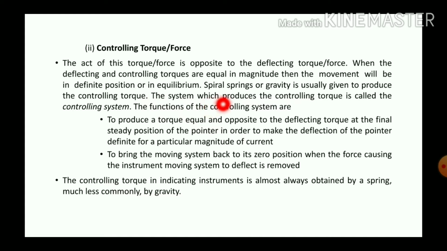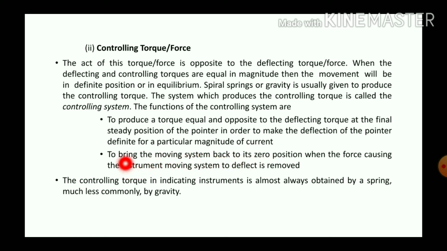The system which produces the controlling torque is called controlling system. And the functions of the controlling system are, first, to produce a torque equal and opposite to that of deflecting torque at the final steady state position of the pointer in order to make the deflection of the pointer definite for a particular magnitude of current.